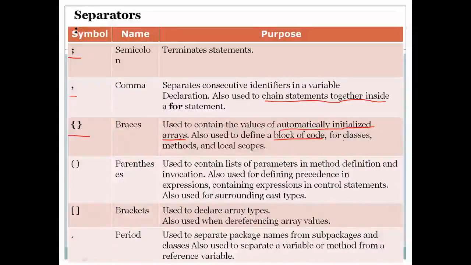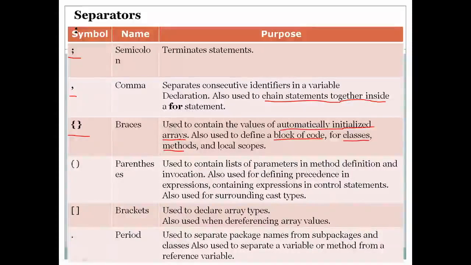It is used for classes. As we have seen in a simple program, when we declare a class, after the class declaration we have a flower bracket open, and at the end we have a flower bracket close. So there also we can use flower brackets. Even in case of methods, flower brackets are used. And even for local scope in a program, we can have a local scope by using flower brackets. So those braces can be used as a separator which separates a block of code from another block of code.